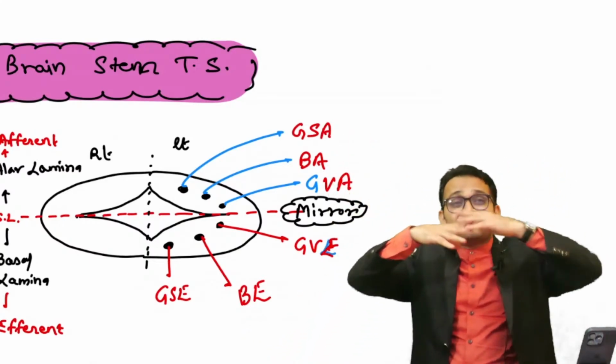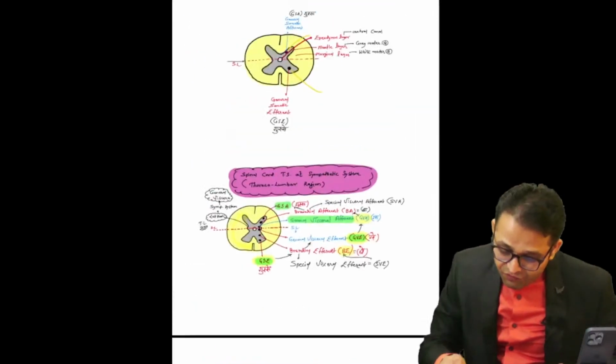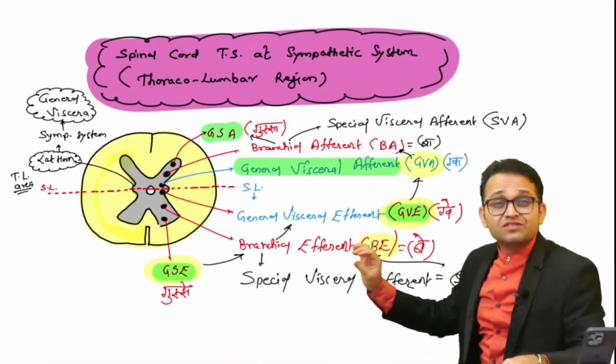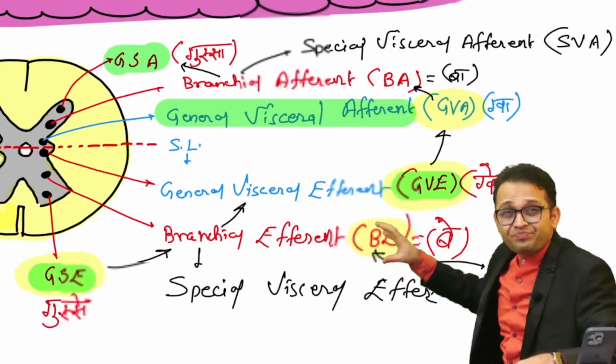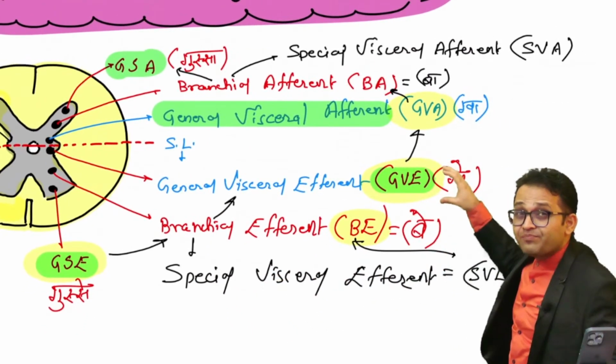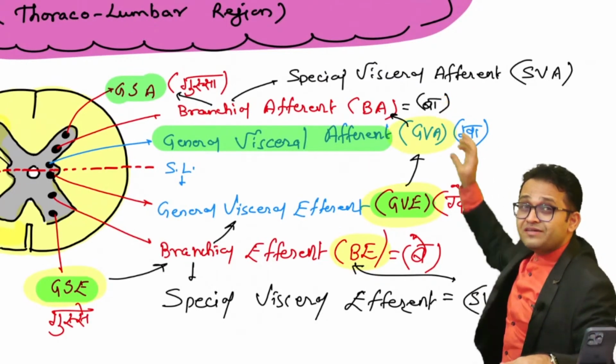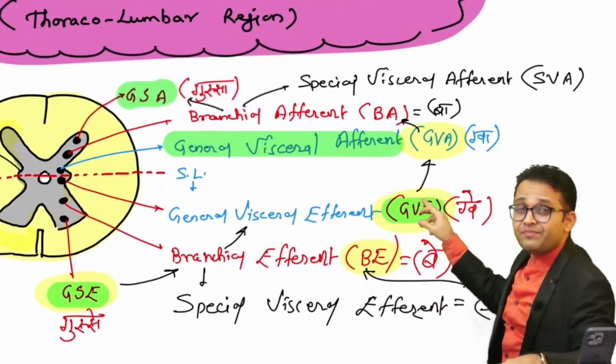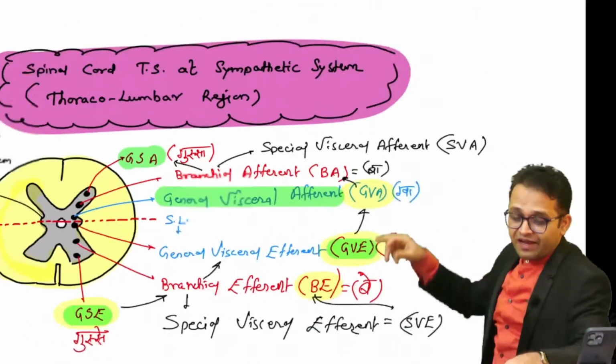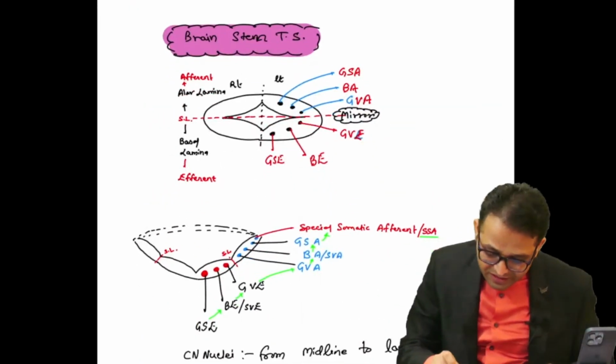I also told you the formula for how to remember. The sequence is gusse, be, gue, gua, ba, gussa. Getting the point? And later there is the development of another column.